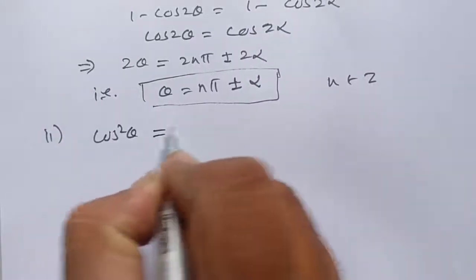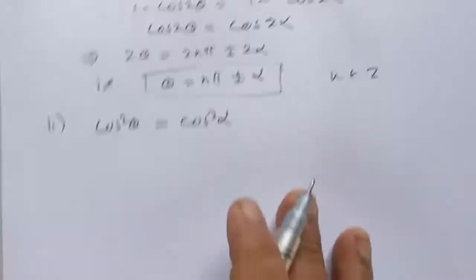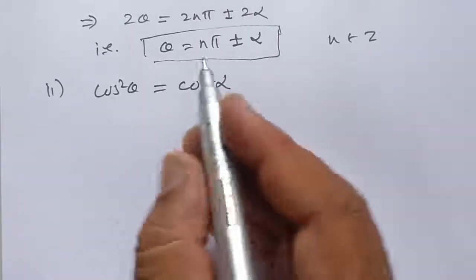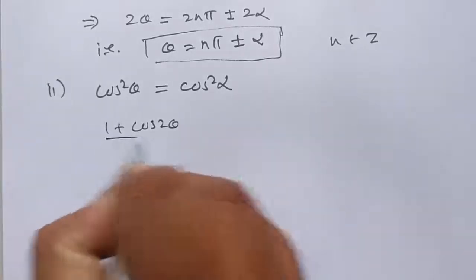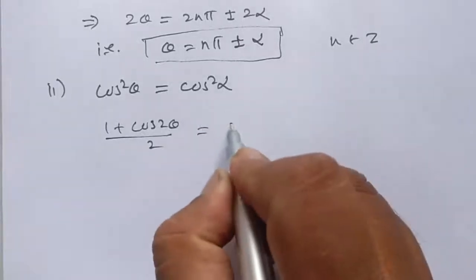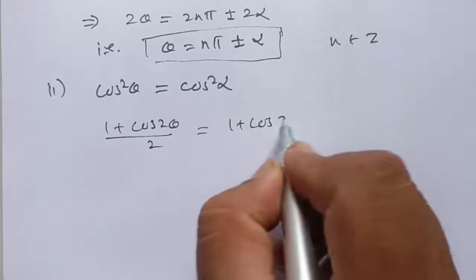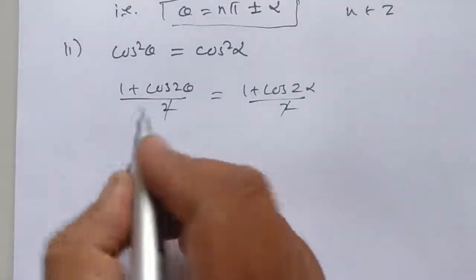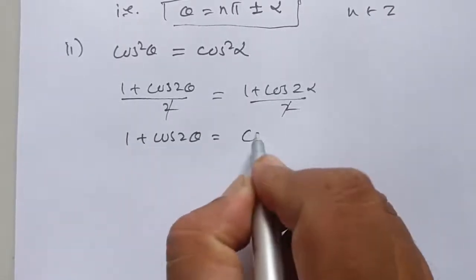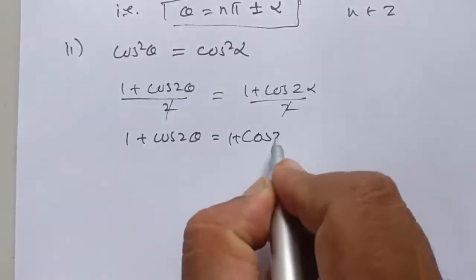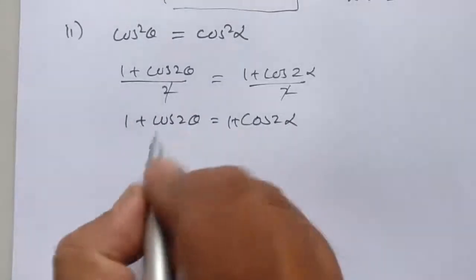Number 2, cos square theta is equal to cos square alpha. Again using the half angle formula, 1 plus cos of 2 theta divided by 2 is equal to 1 plus cos of 2 alpha divided by 2. 2 gets cancelled. 1 plus cos of 2 theta is equal to 1 plus cos of 2 alpha. 1 gets cancelled.